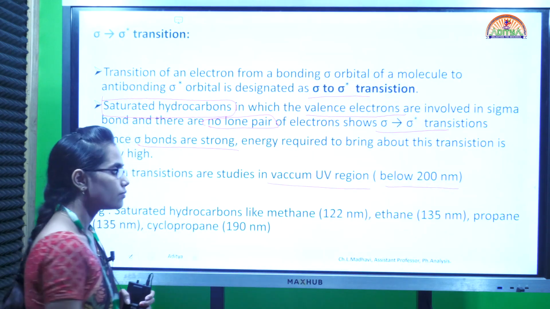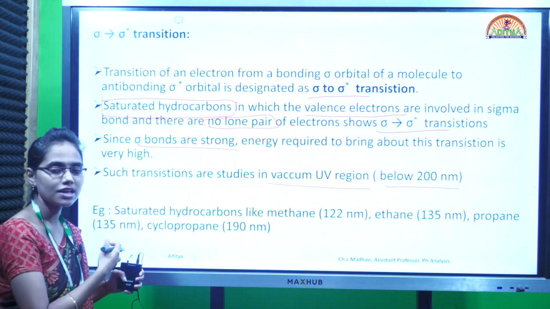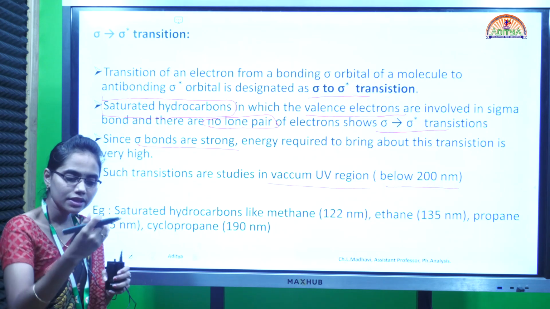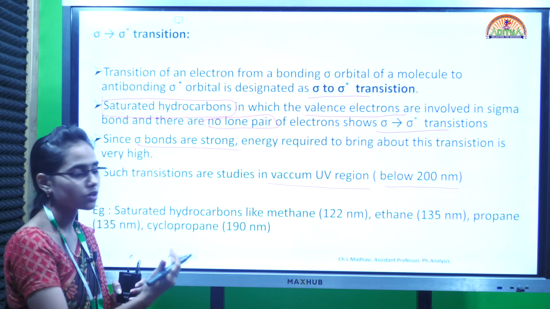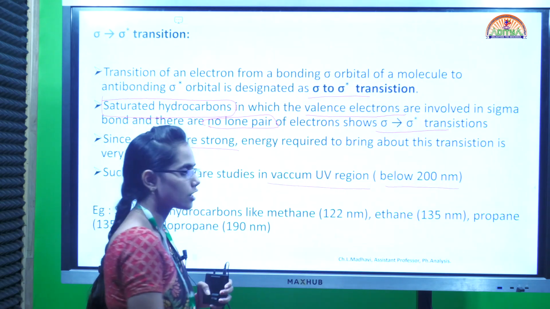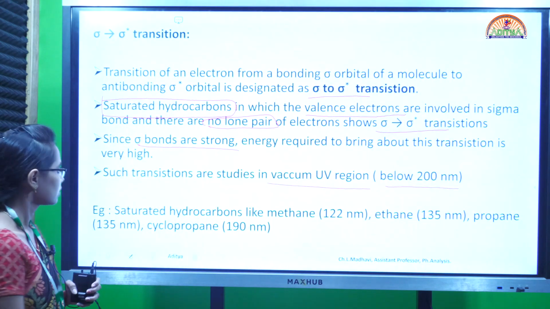As the wavelength is less, energy will be more. We have discussed in the previous classes that energy and wavelength are inversely proportional. So when the wavelength is less, energy will be more. Here, in the vacuum UV region, which is below 200 nanometers, only this type of transition can be studied.